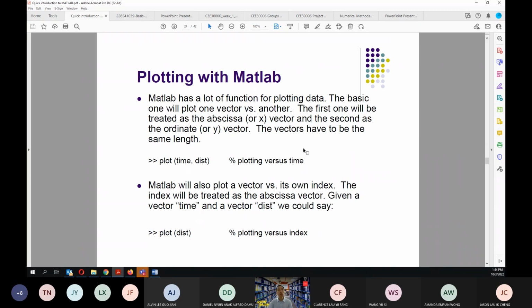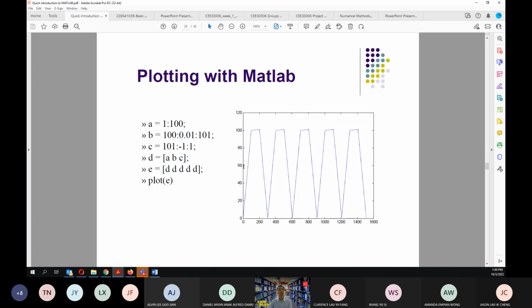Plotting with MATLAB is important as well. If you plot time versus distance, then whatever variables are here will be plotted versus time. This one is the x-axis value, and this one is the y-axis value. So this is one of the examples. A here is 1 to 100, so A is basically 1, 2, 3, 4, 5, 6, 7, 8, 9, 10, and so on. You have 100 components of A.